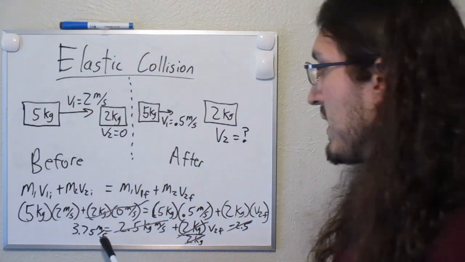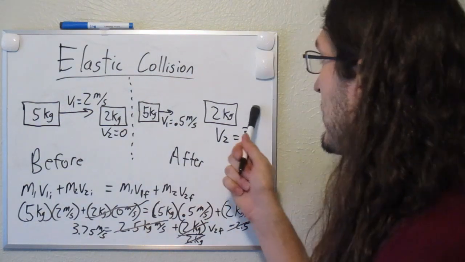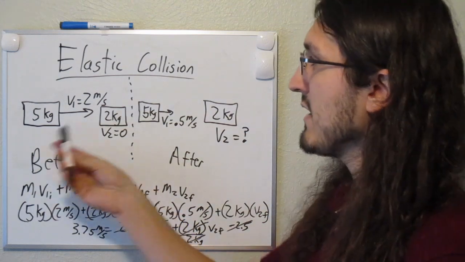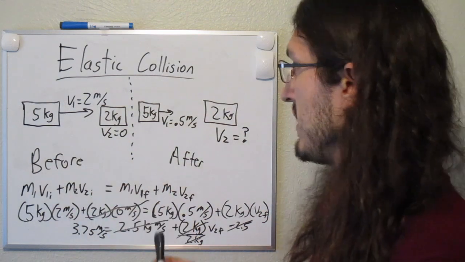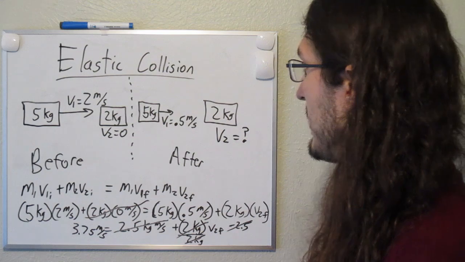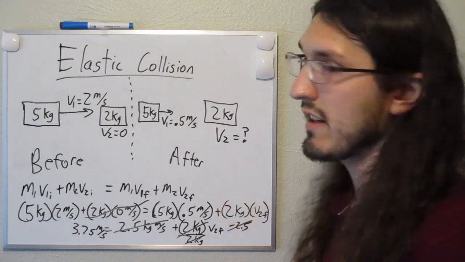So I was able to calculate the final velocity of that second object, knowing the mass and velocity of the objects before the collision, and then just one of the objects after the collision. I can find the second object's velocity.